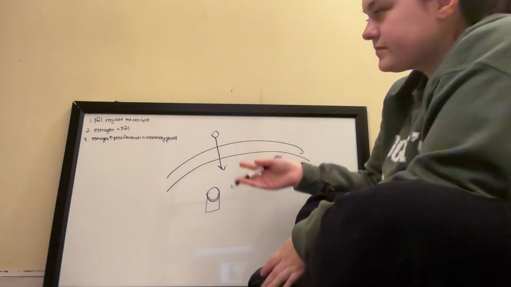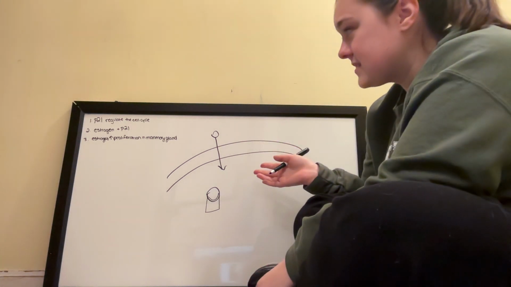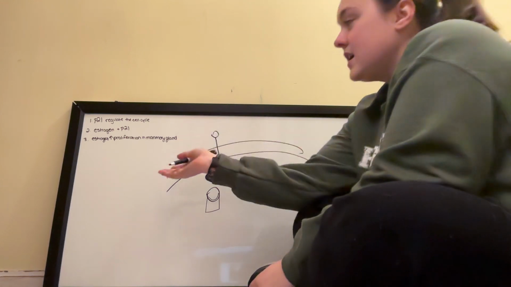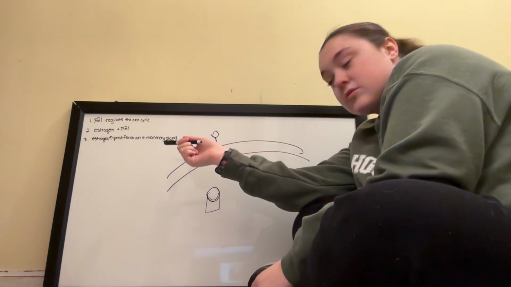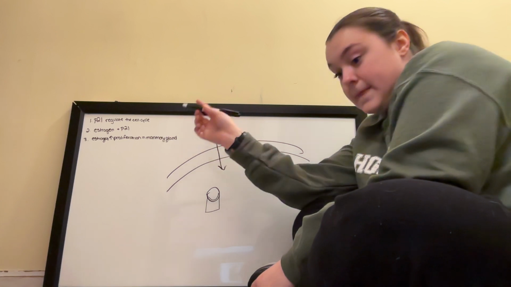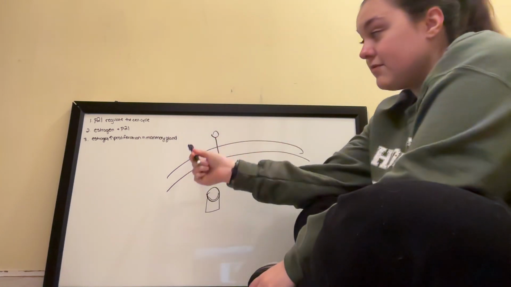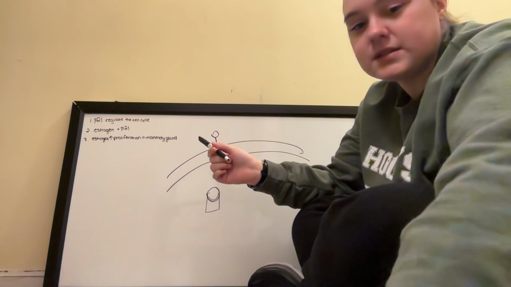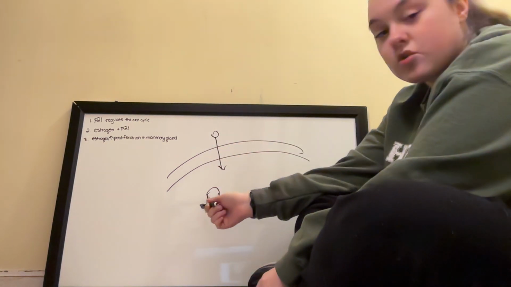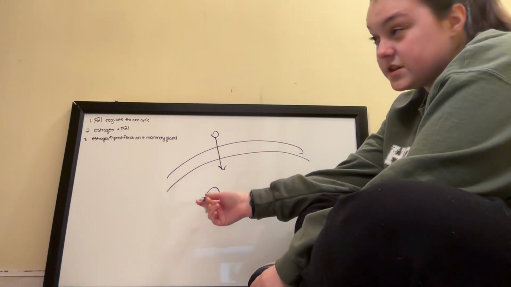So this is relevant because if estrogen is going to increase the proliferation of the mammary gland, it's going to need to increase or decrease transcription.